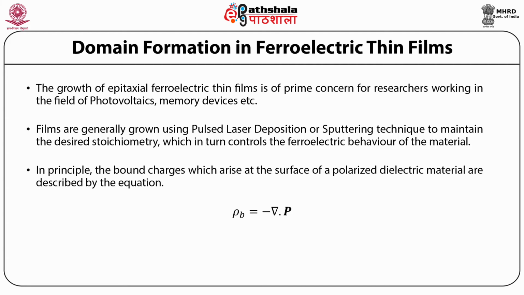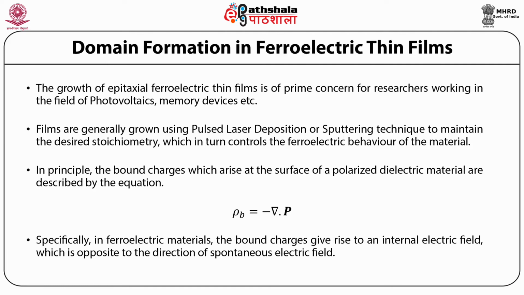In principle, the bound charges which arise at the surface of a polarized dielectric material are described by the equation rho_b equals minus divergence of P, where rho_b refers to the bound charge density and P is the polarization vector.